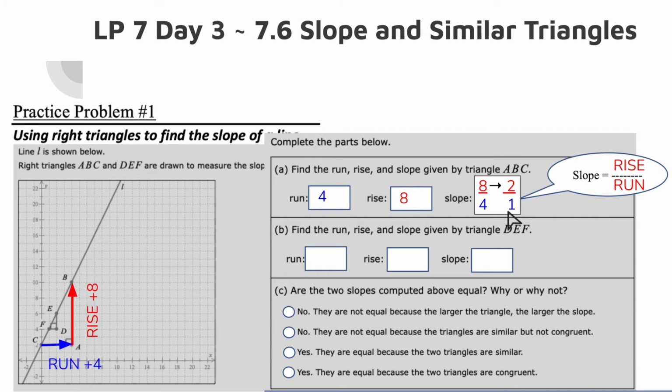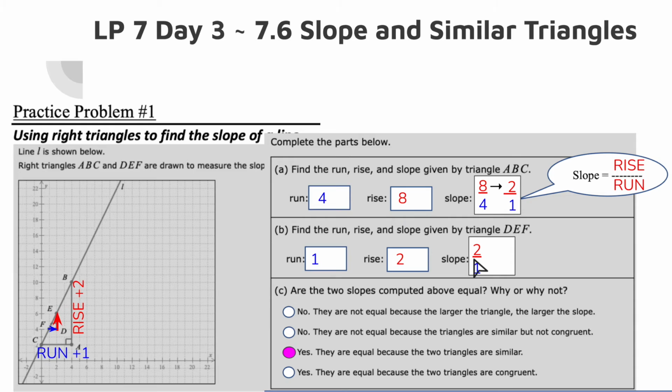Now we're going to look at the same thing for triangle DEF. Oops, that animated funny. The 2 over 1 shouldn't be there yet because we have a rise of 2 and a run of 1 for this one. I know they're out here because I didn't have room to write them in there, but you can still see them, and I filled them in. Rise of 2, run of 1, so we can see that 2 over 1. So the slope matches on these ones.